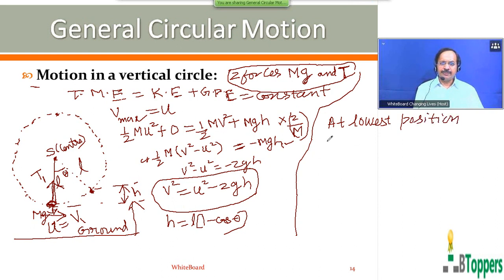So at the lowest position, the magnitude of the centripetal force on the bob is equal to the magnitude of the resultant force towards the center of the circular path. At the instant when the bob is passing through the lowest position, the tension force by the string on the bob acts towards the center of the circular path. The weight mg acts away from the center of the circular path. So the magnitude of the resultant force on the bob towards the center of the circular path is equal to T1 minus mg.